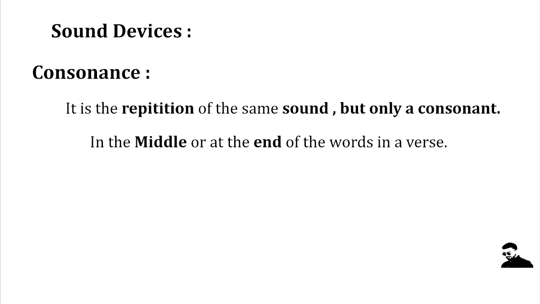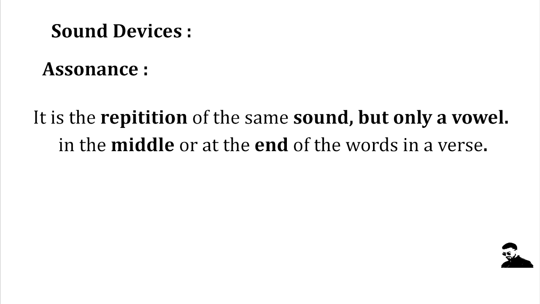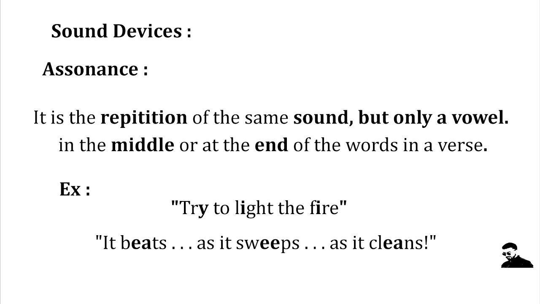The second type is consonance. Consonance is the repetition of the same sound, but only a consonant, in the middle or at the end of the word in a verse. As an example, we have Mike likes his new bike, and I will crawl away the ball. The last type is assonance. Assonance is the repetition of the same sound, but only a vowel in the middle or at the end of the words in a verse. As an example, we have try to light the fire. It beats as it sweeps, as it cleans.